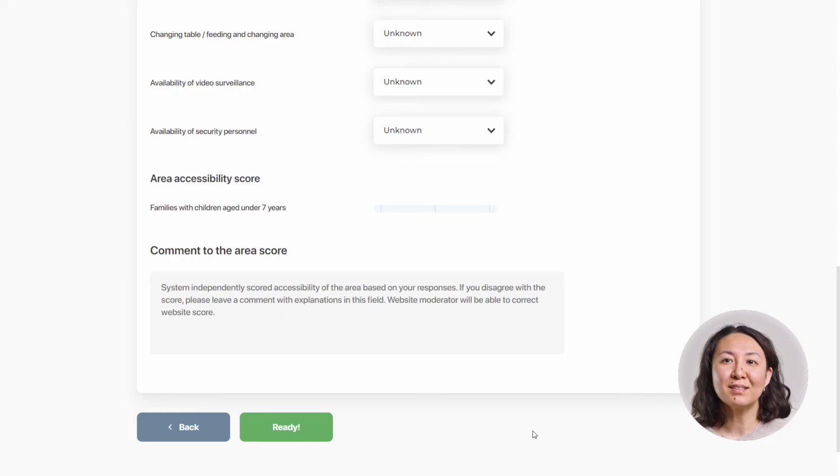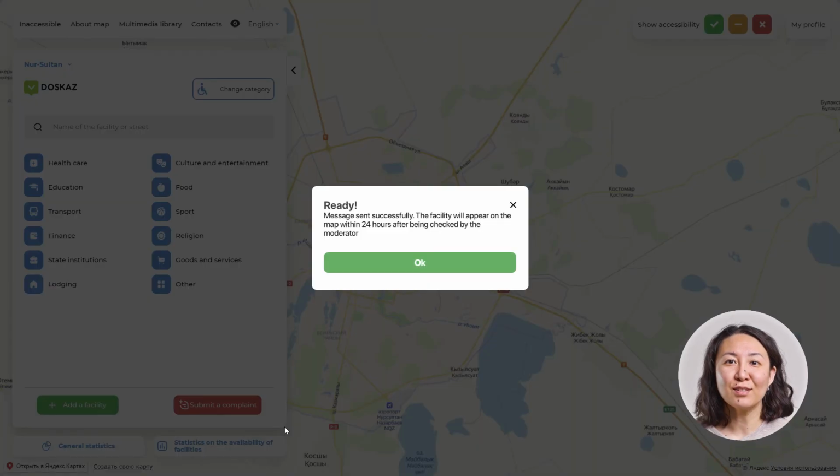You have completed filling out the questionnaire. Now you need to click the Finish button to save the profile in the system and send it to the moderator for verification. If the verification is successful, the profile will appear on the map.